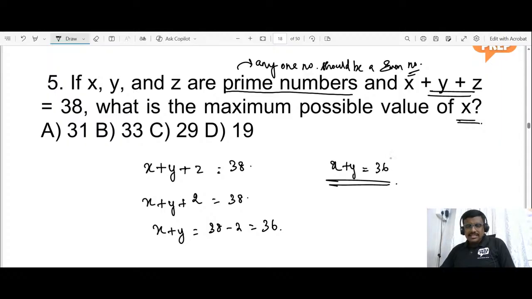So what is the maximum value of x is the question asked here. So 36 can be classified into two prime numbers. Let us consider y as 5 and we get x as 31. So this is the maximum possible value. So the answer is 31. Very good, Ashwini. Keep it up.